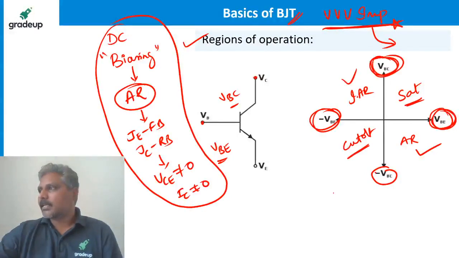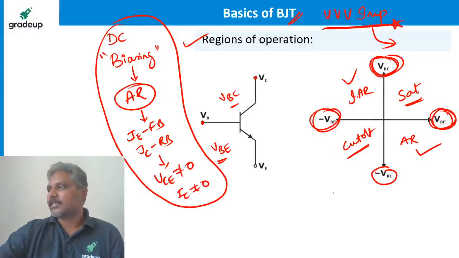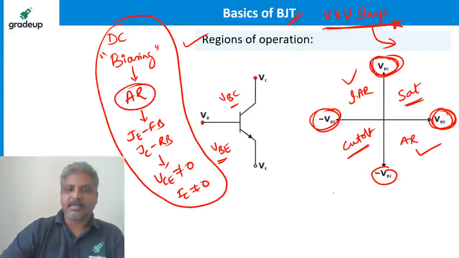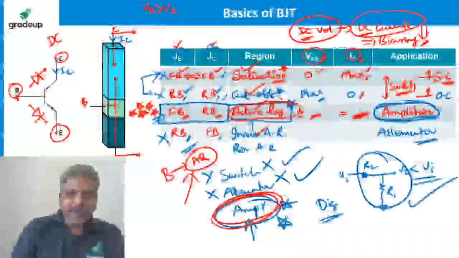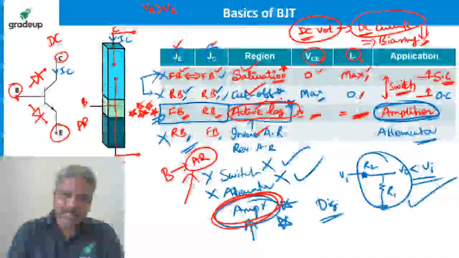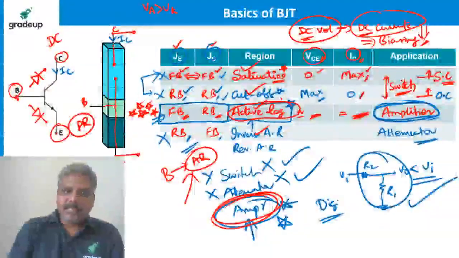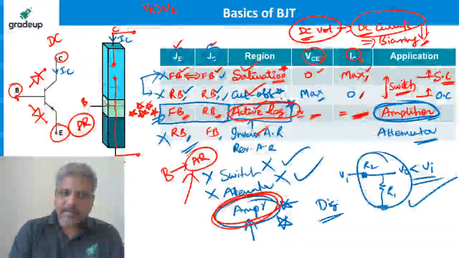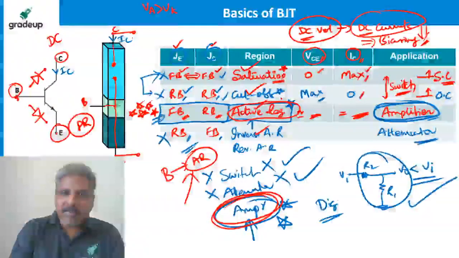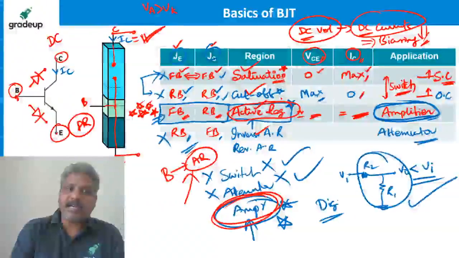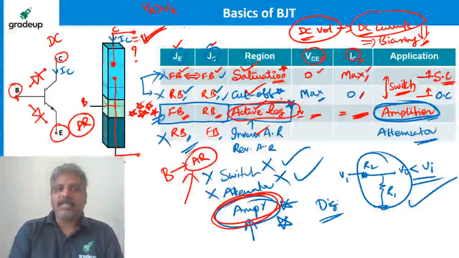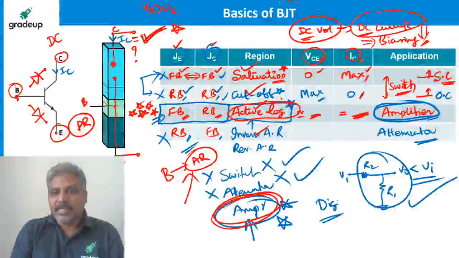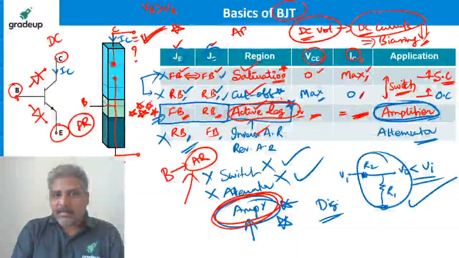JC is reverse bias, right, sir? Then how can IC be there? That's a nice question, Lasya. When the transistor is in the active region, the collector junction is reverse biased, behaving like an open circuit, but still we are saying that collector current is flowing. When it is like an open circuit, how does current flow? That is the speciality of the BJT, the specialty of the active region.